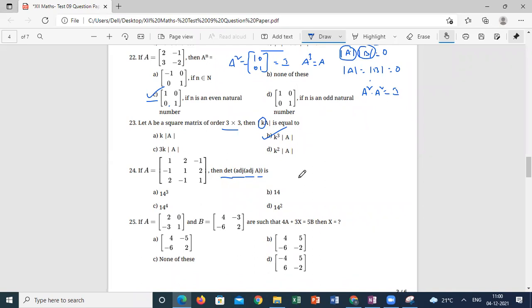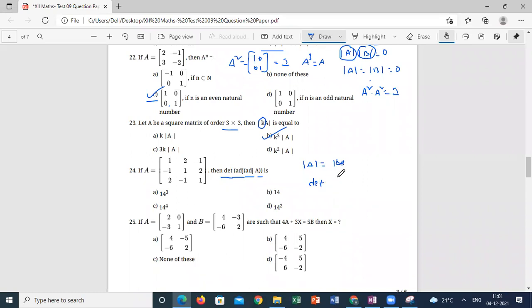Question number 24. What is the determinant of A? If I am calculating the determinant of A, it is 14. So the determinant of adjoint A, how will you get it?